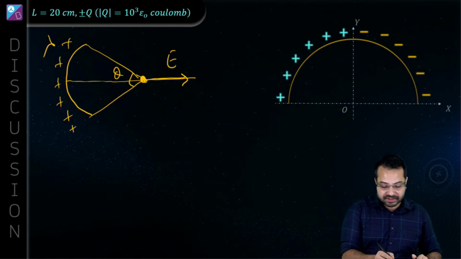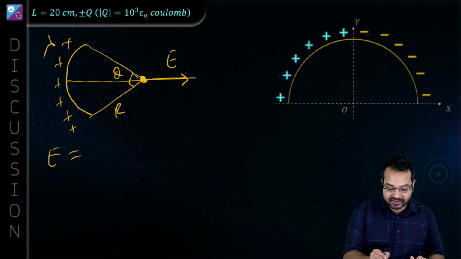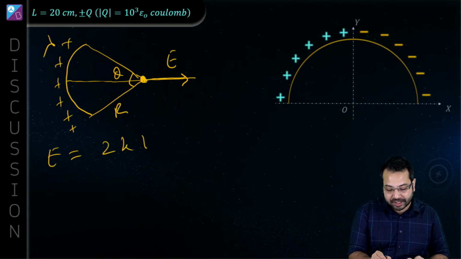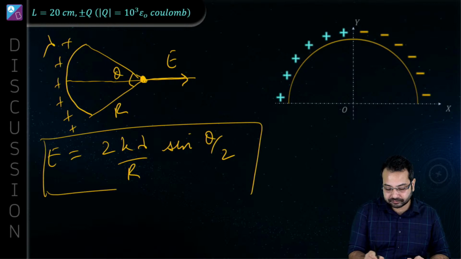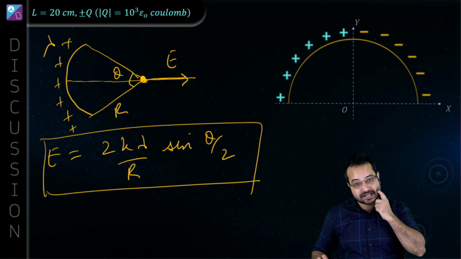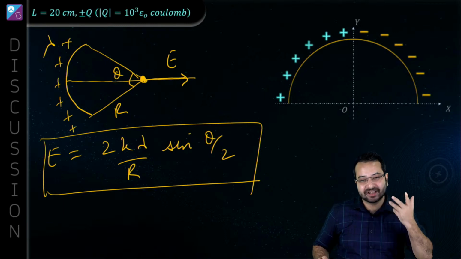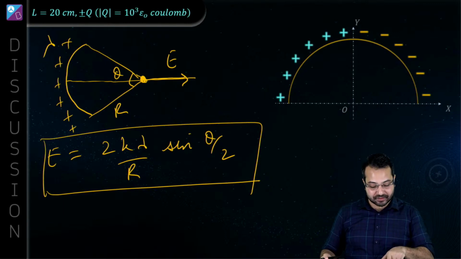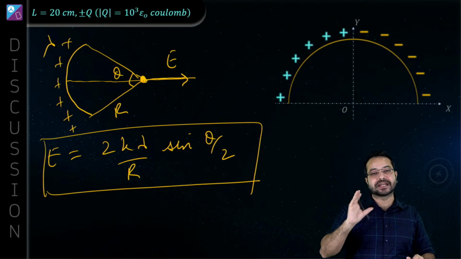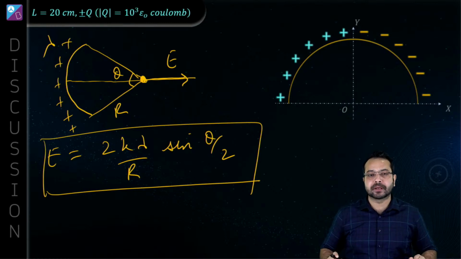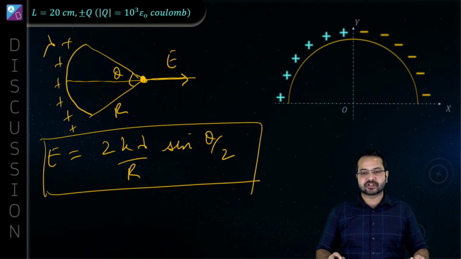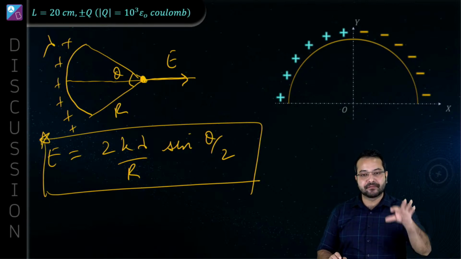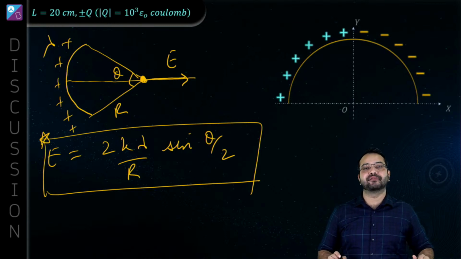Do you agree? And what is the magnitude of the electric field in this case? Let's say R is the radius. Then this comes out to be 2k lambda by R into sine theta by 2. It is very handy. This question comes a lot of times, that due to an arc you have to calculate the electric field, so this formula comes in very, very handy. With enough practice you should be able to remember this. If you want to derive this, you can do integration and derive it. That's not difficult at all, but we can remember this result in this form. If we remember it in this form, solving this question becomes very, very simple.